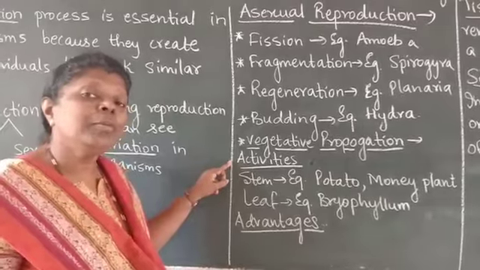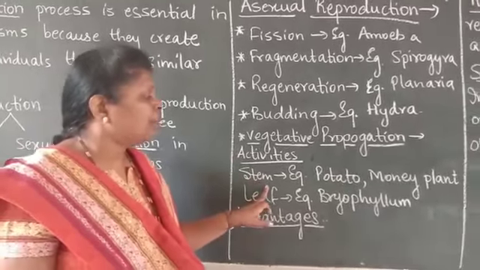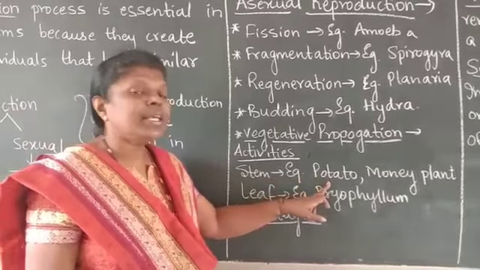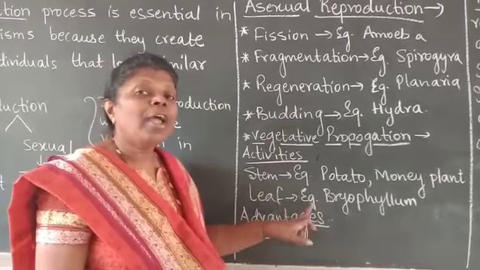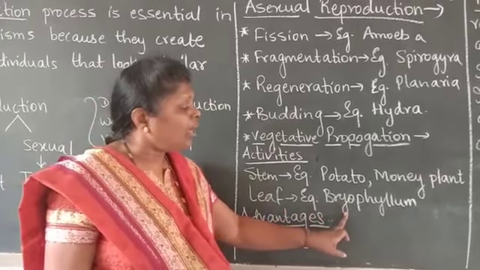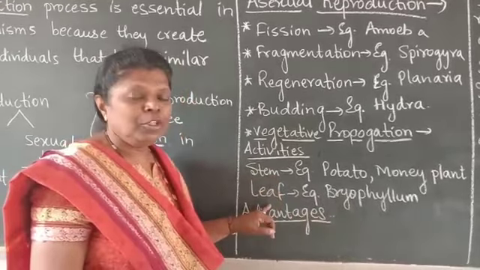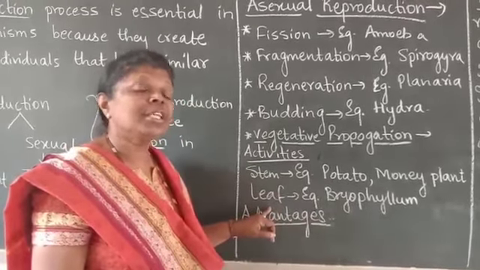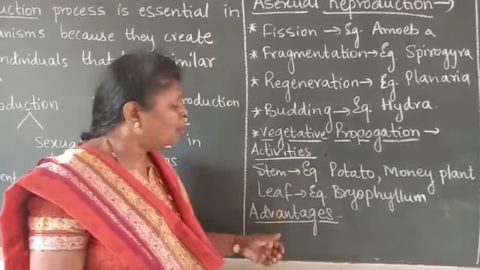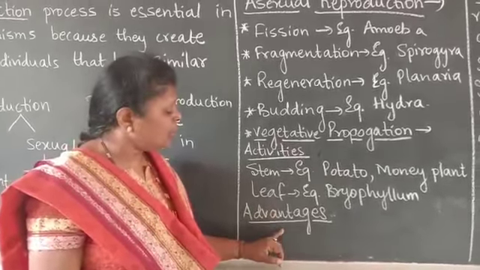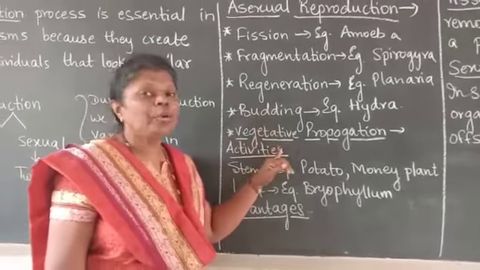So here children, I will be showing you some activities. For example, from the stem, how a plant can be grown. Example, potato, money plant. And from the leaf, how a bryophyllum produces a new plant. So all these activities I will be showing you. So watch these activities carefully children, and you can do these activities also at home. And in this concept, we will be studying about the advantages of vegetative propagation.